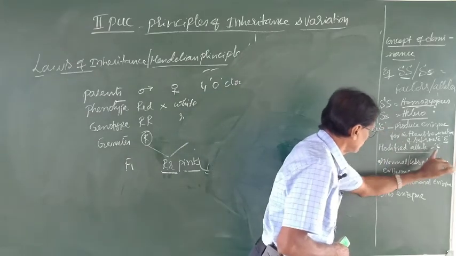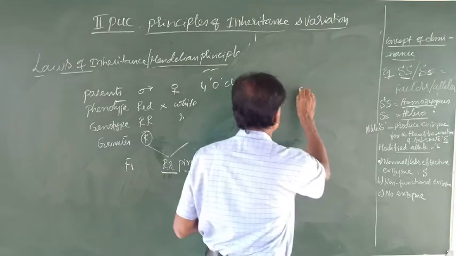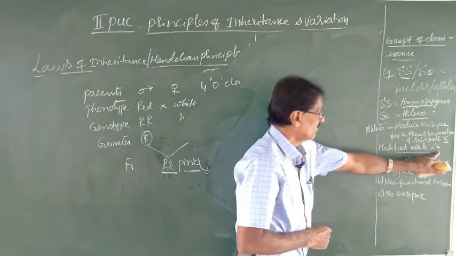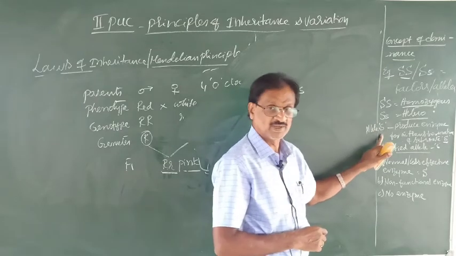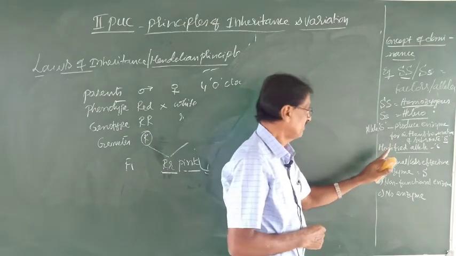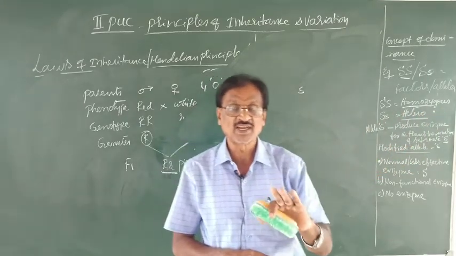Now let us know about this small s. Small s is a modified form of the allele capital S. Or simply we can say the small s is a modified allele.